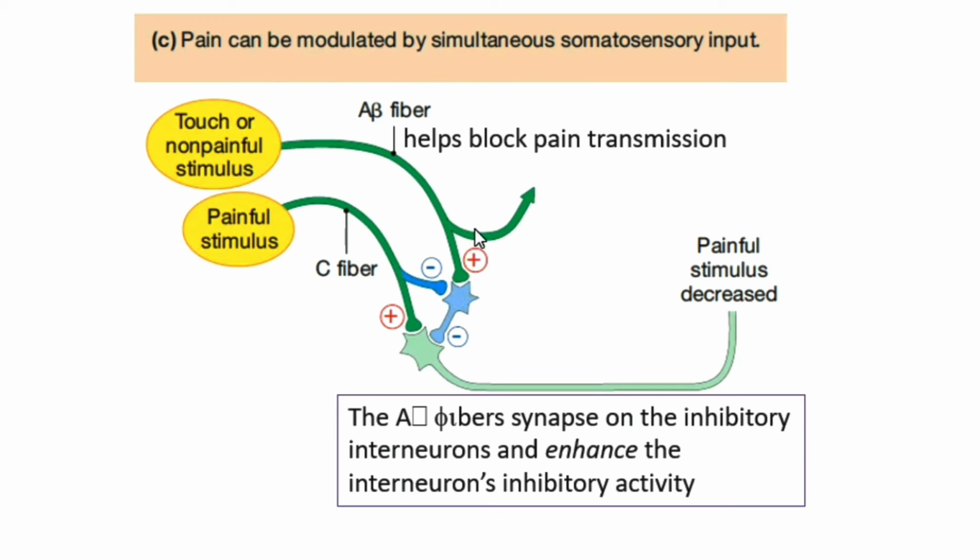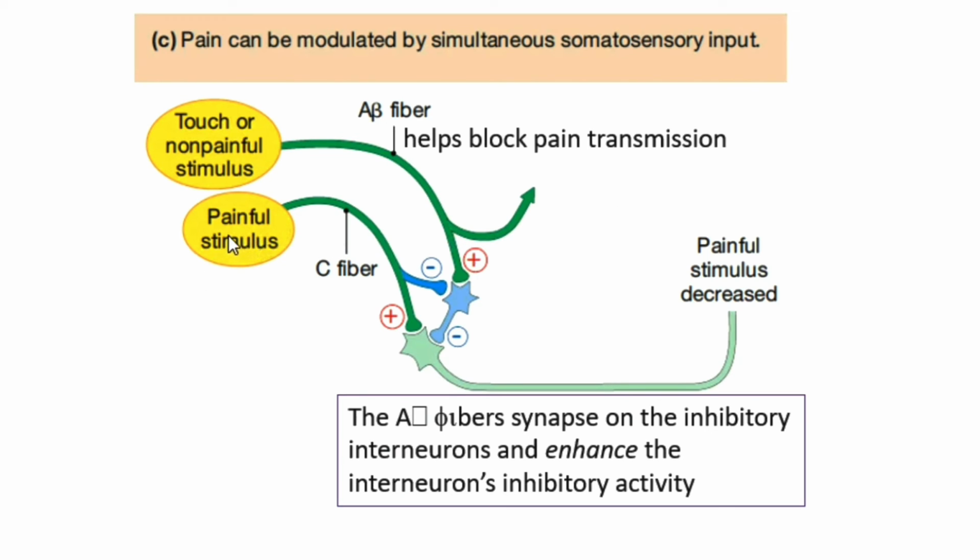So what happens? The A beta fiber stimulates this interneuron. If the pain is small, not so painful, the A beta fiber, which is responsible for touch and non-painful stimuli, will stimulate this inhibitory interneuron. So this pain, which is brought to the spinal cord, won't be felt by the cortex. It will not go up because the signal is weak, because the pain is not that important, or because of tonic adaptation.